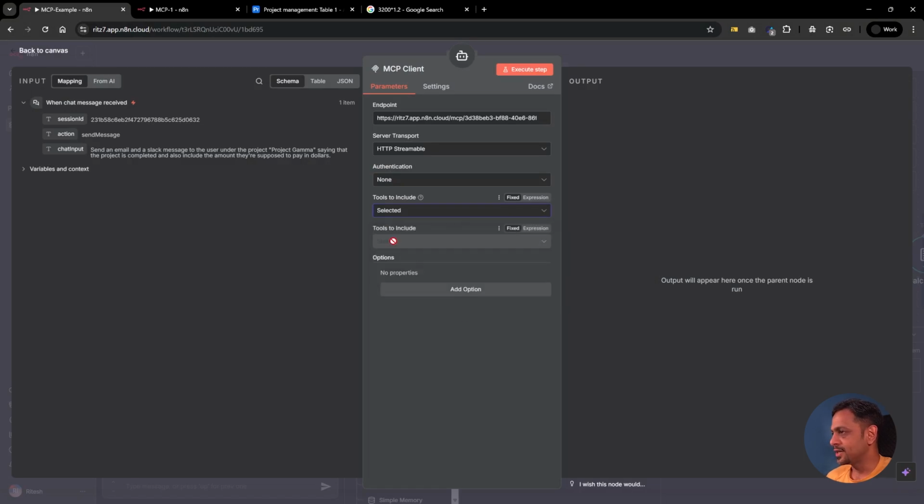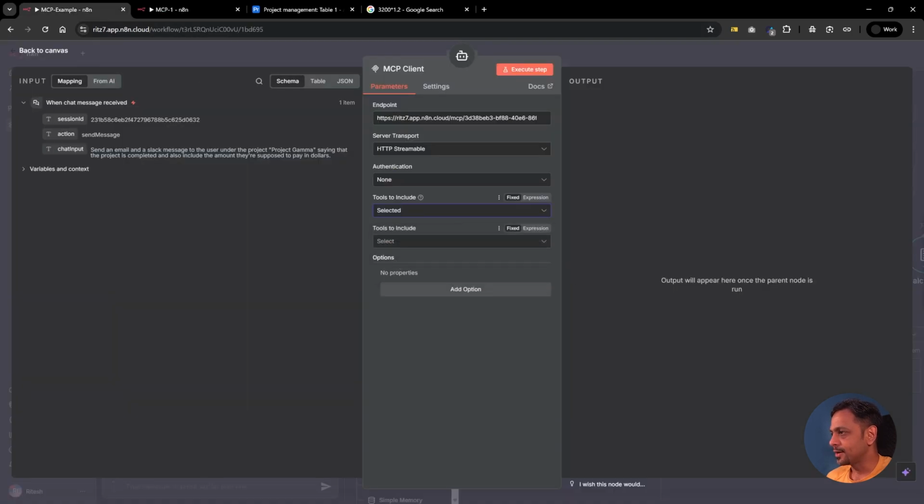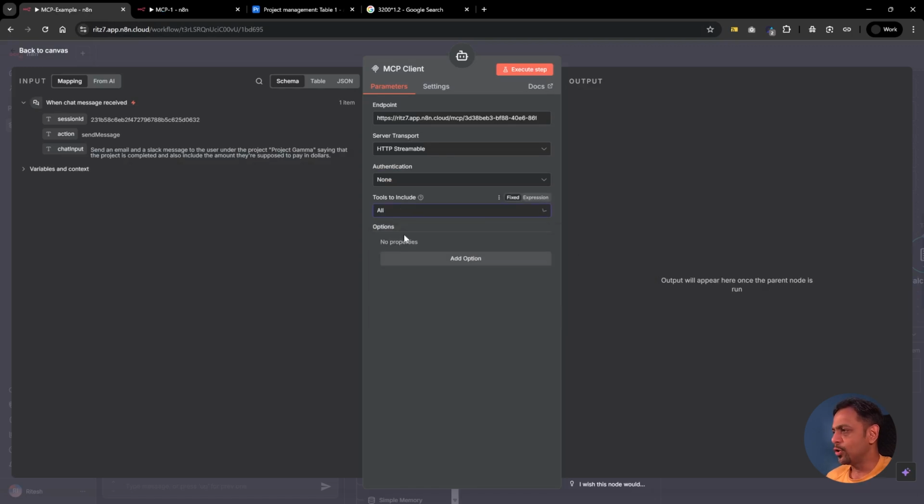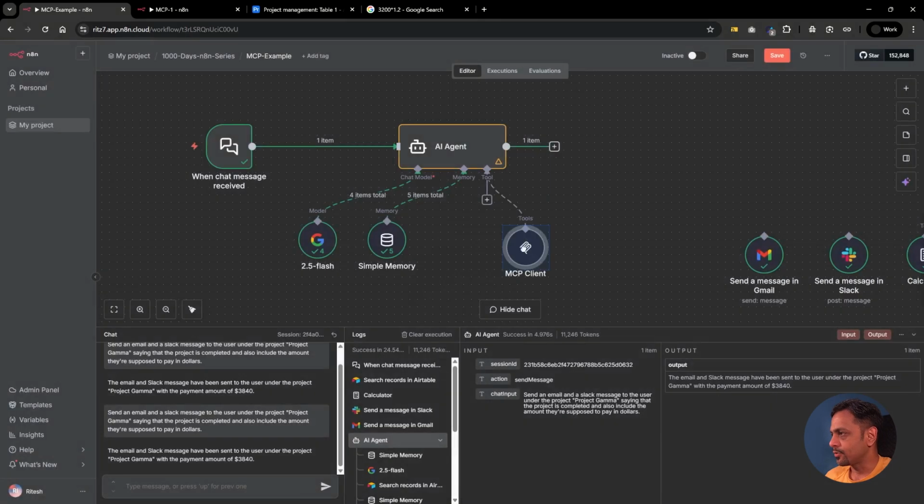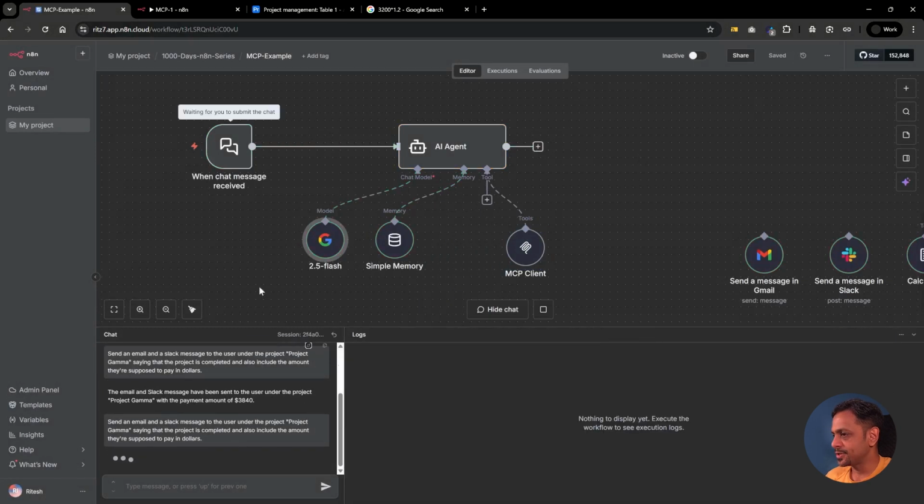If you go to selected, then you will be able to select tools, whatever we have connected in this particular MCP server, right? So you can select from here: calculator, send a message in Slack, send a message in Gmail, search records in Airtable, and so on, right? We'll go with all for now, and rest everything we'll leave as is, nothing changes. I'll just click on save, and I'm going to send the same message.